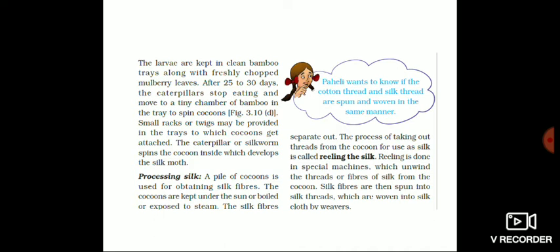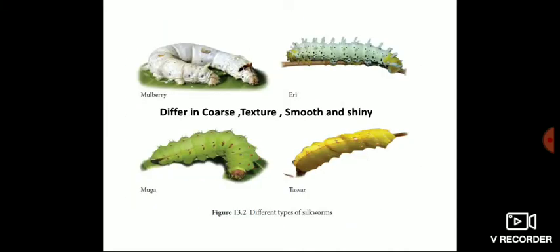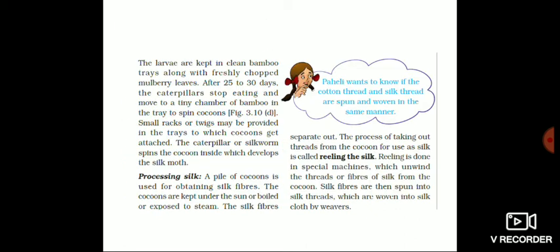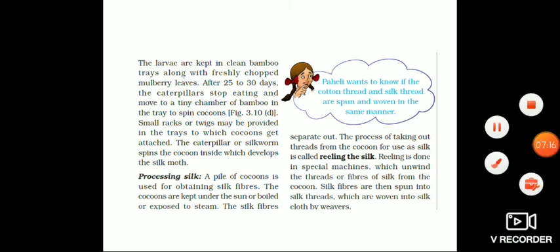Clear children? Can you understand today's topic? We have learned different types of silkworms, how silkworms are reared and how silk is processed. Can you understand children?